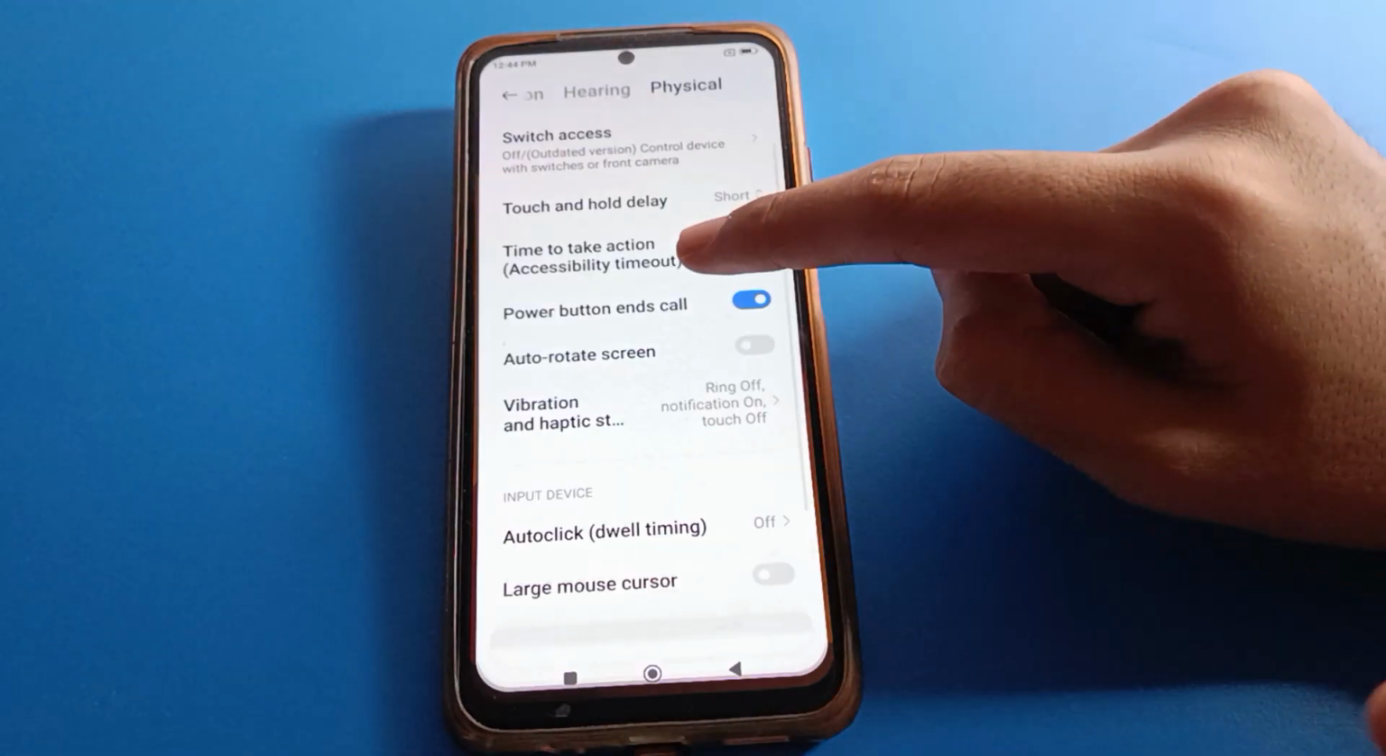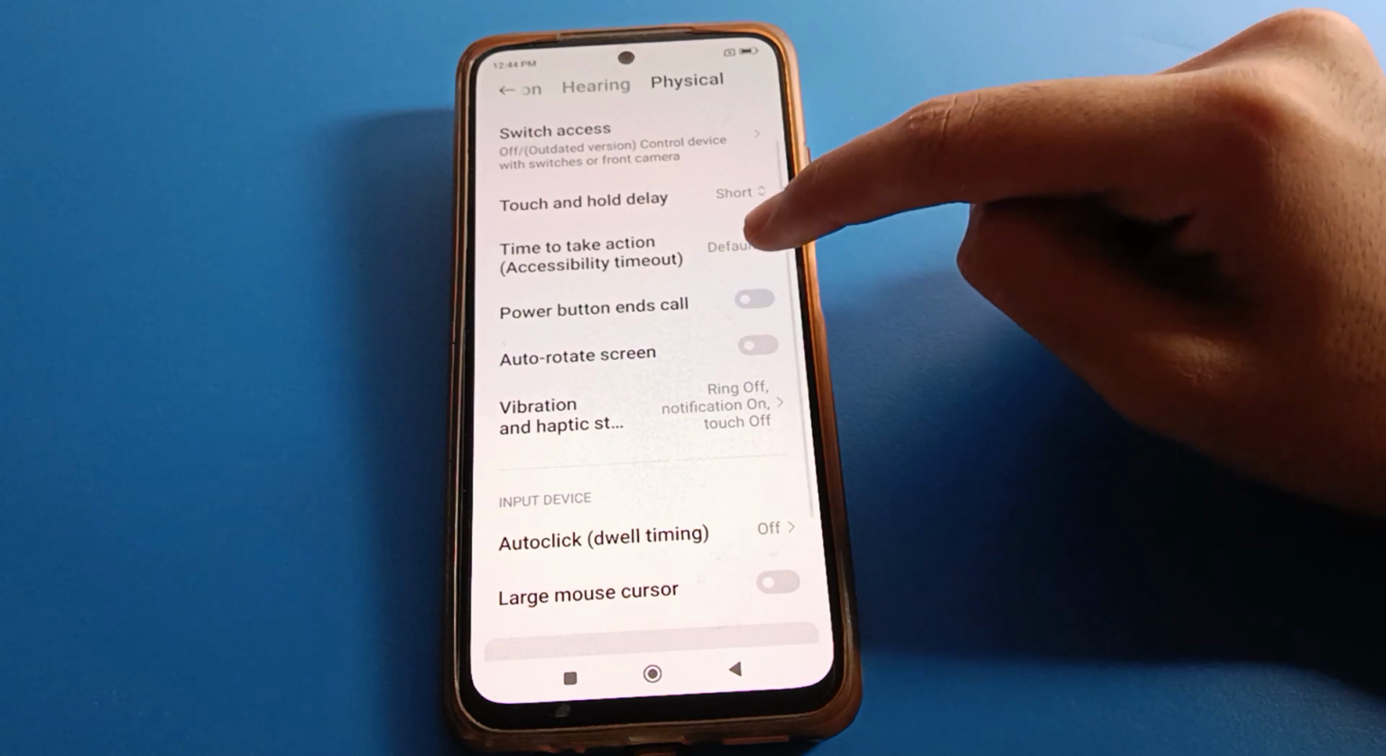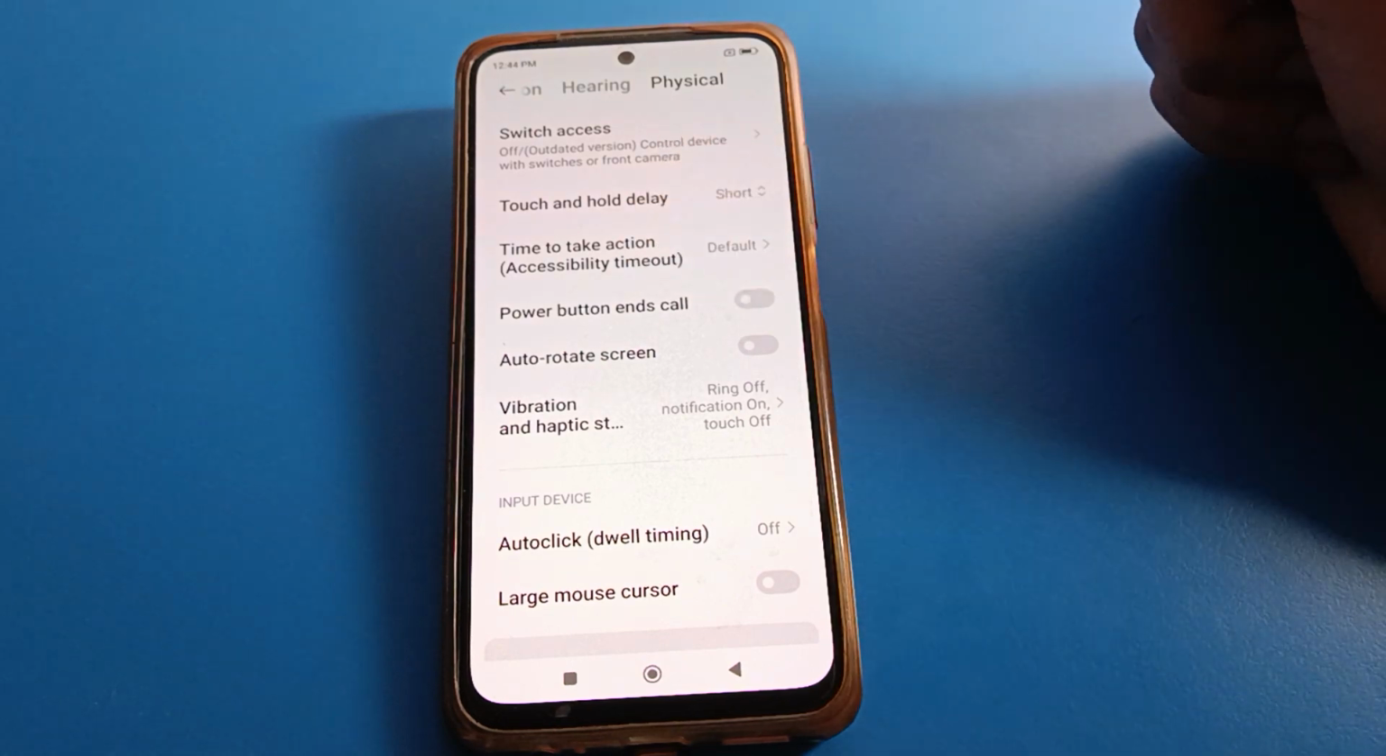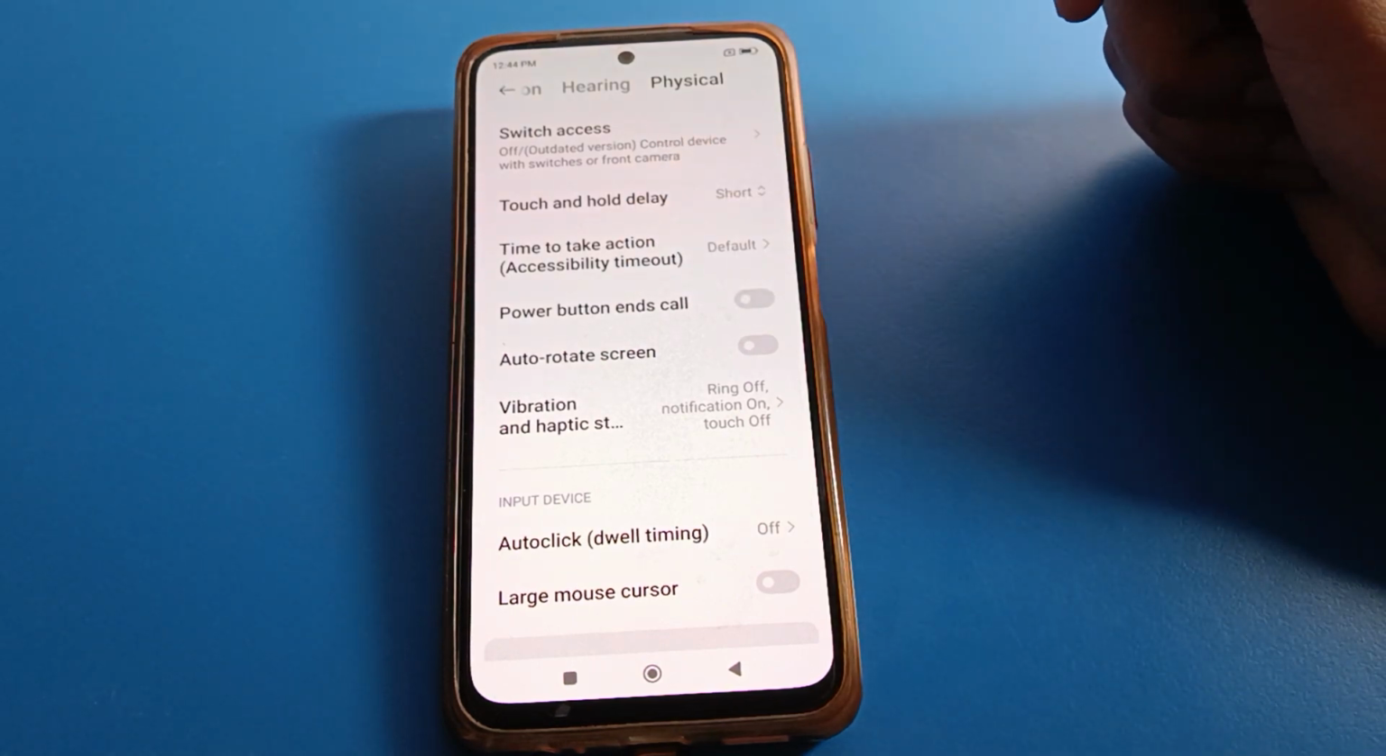And guys, if you don't want to use the Redmi mobile phone power button to end call setting, you can turn off power button to end call. And guys, you cannot cut the call with the power button in your Redmi mobile.